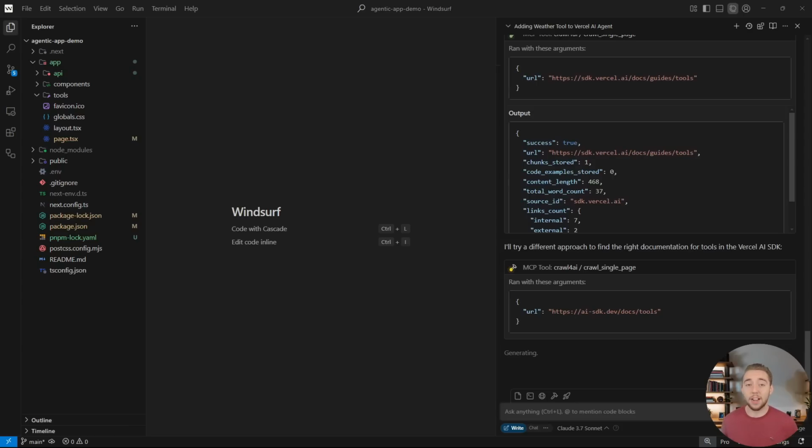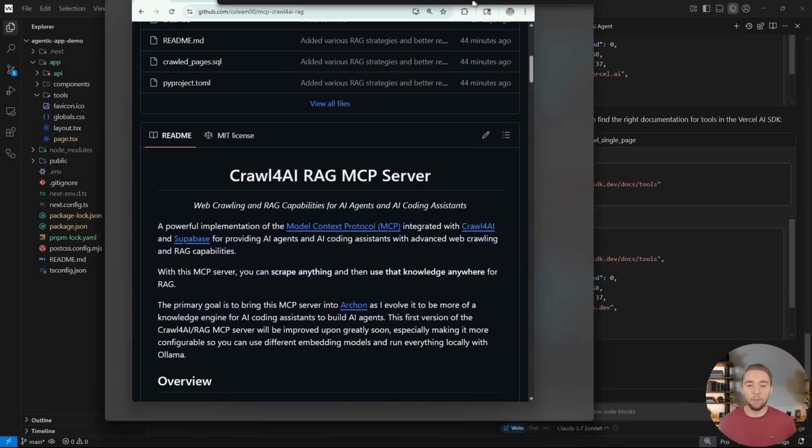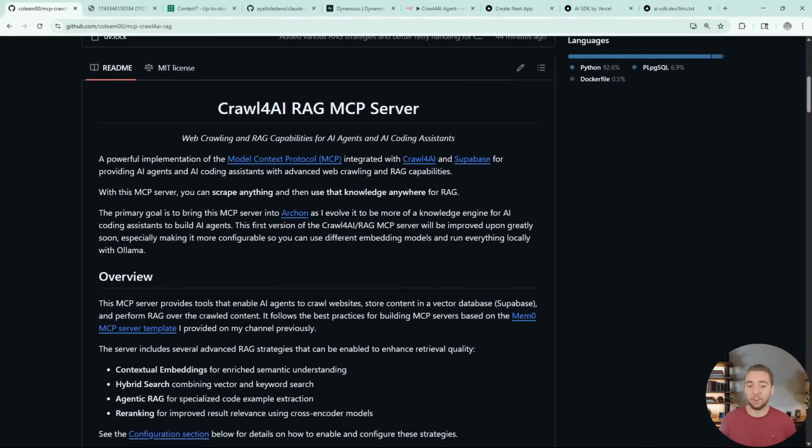I've shared it a bit on my channel already, but it is my Crawl for AI RAG MCP server. And recently, I've added a few new RAG strategies into the mix to make the server even more powerful, providing up-to-date documentation to your AI coders. Plus, I have some even bigger plans for this server that I want to share with you right now.